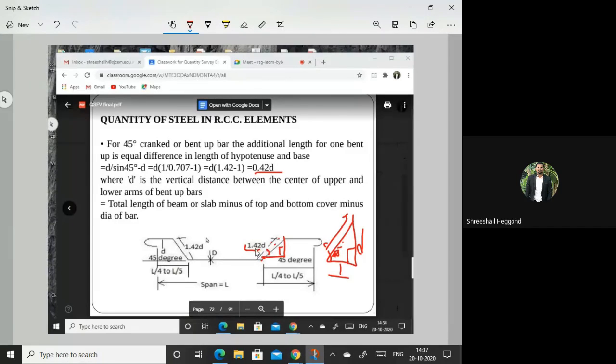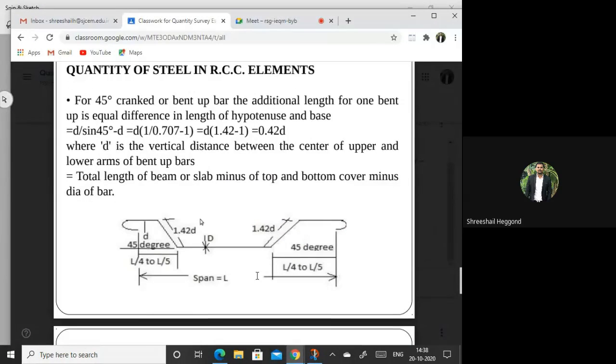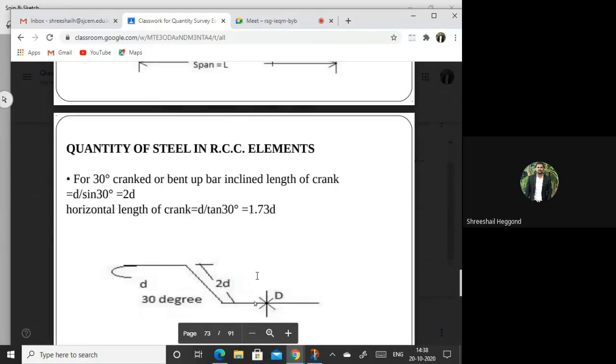If you are using two sides, then you need to write plus hook length. That is already in the previous slide we have seen, that is 18D. Here, you can write capital D over here so you will not get confused. This D is the crank height and this D is the diameter of bar. Okay? That will be the difference. This is done. Next, we will see how the 30 degree bend up will be considered.